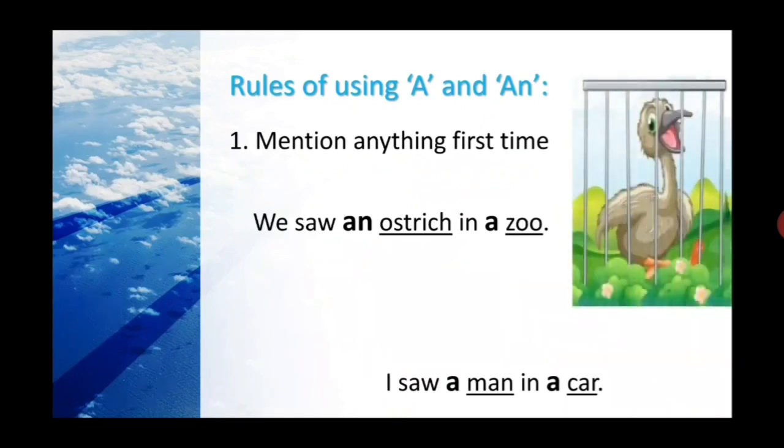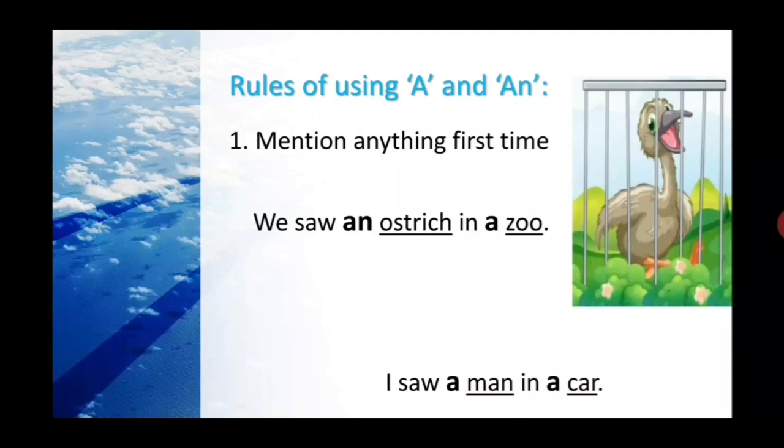Like, we saw an ostrich in a zoo. Ostrich starts with a vowel sound, that's why an. Zoo starts with a consonant sound, that's why a. So, in this way, we are talking about ostrich and zoo for the first time. That's why you have to use a or an.